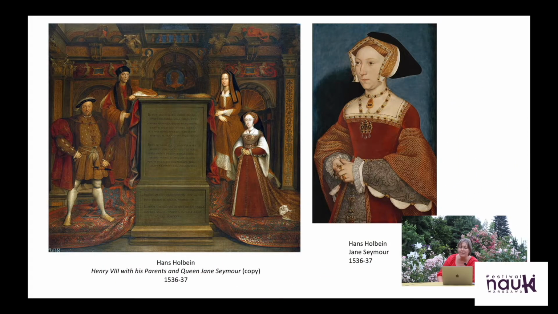Actually, we know about some ambassadors and people coming to the court, seeing these portraits and being actually frightened because they were so powerful. The most powerful one was actually a fresco, a large wall painting, life-size or even slightly bigger than life-size, showing King Henry VIII with his parents, so King Henry VII, the first of the Tudors, and his wife, and the favorite wife of King Henry VIII, although she was dead by this time.